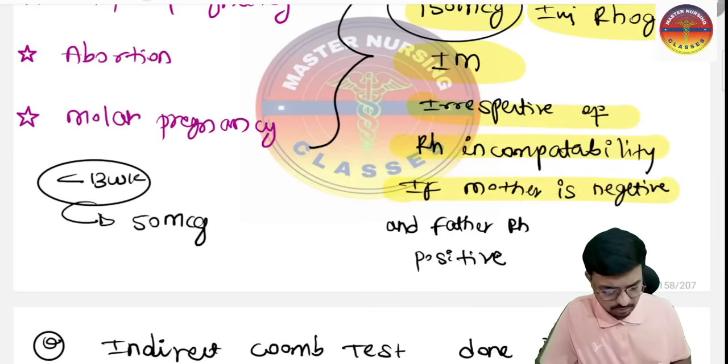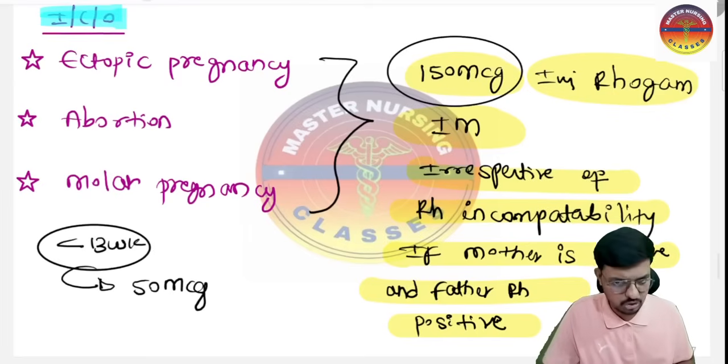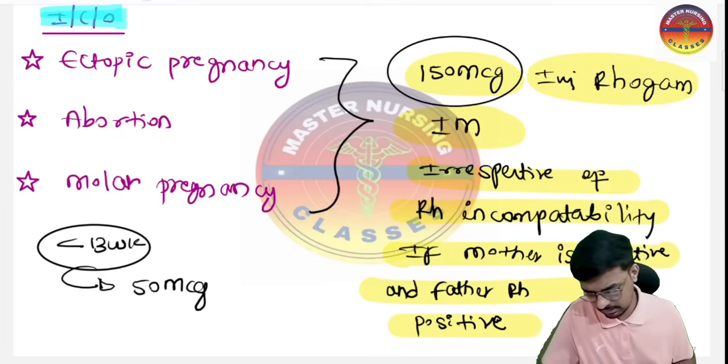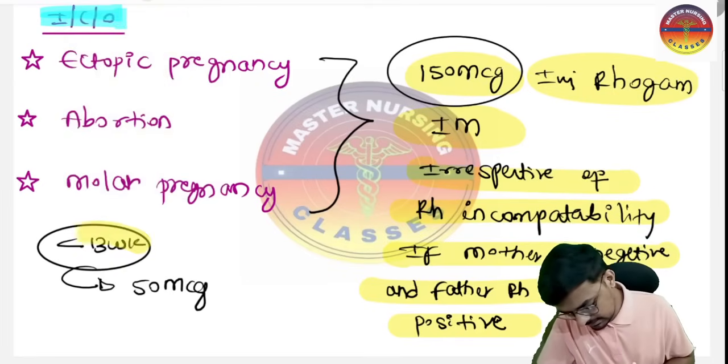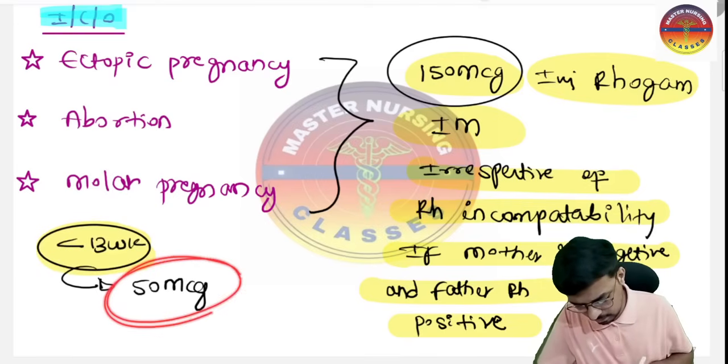We will give this very important injection RhoGAM, 150 microgram intramuscular. If the pregnancy is terminated at less than 13 weeks, the dose of RhoGAM goes to only 50 microgram.